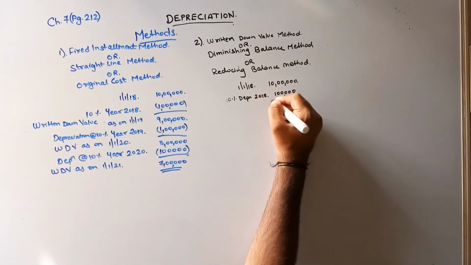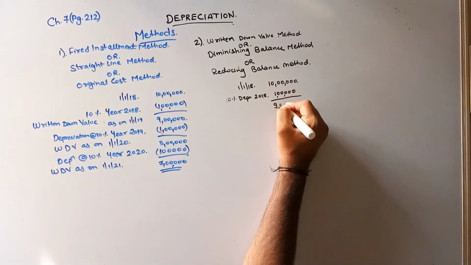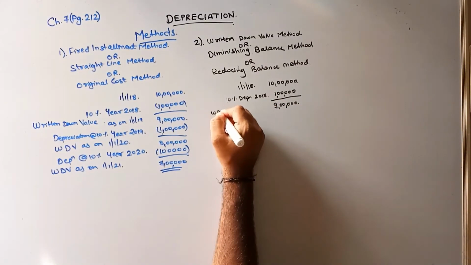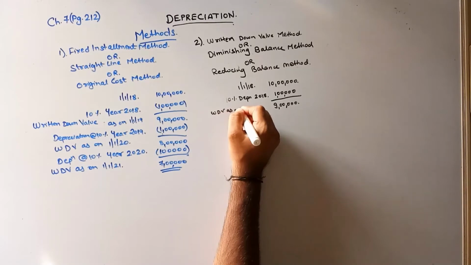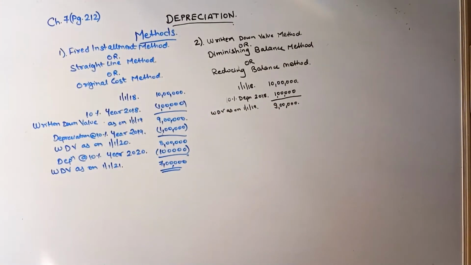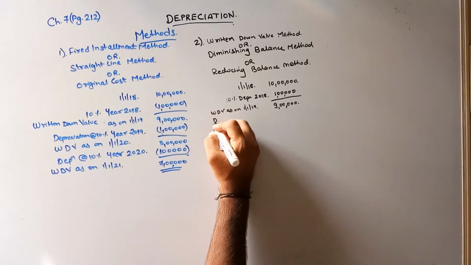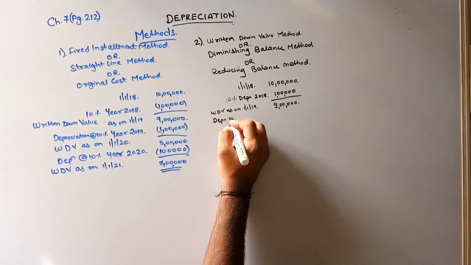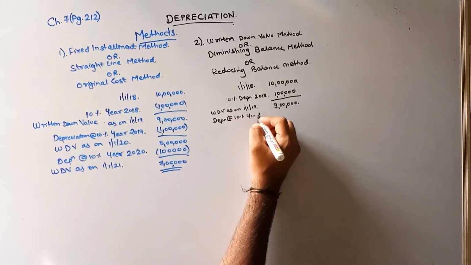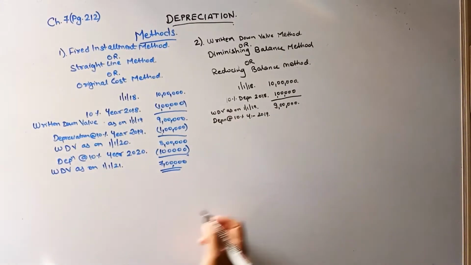My value now is 9 lakhs. This is nothing but my WDV as on 1/1/19. Now depreciation at the rate of 10% for the year 2019.